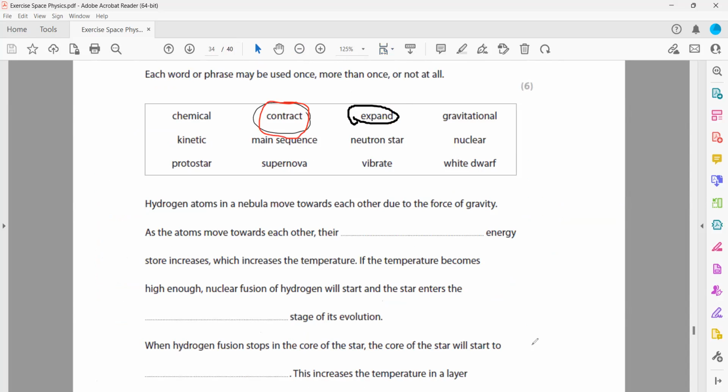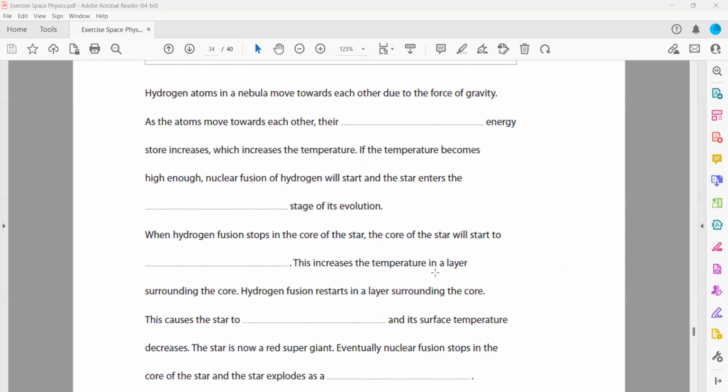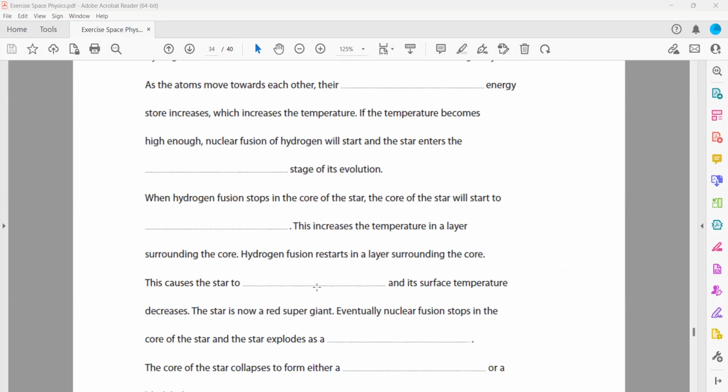The hydrogen fusion stops. If the hydrogen fusion ceases, the radiation pressure decreases. So due to smaller radiation pressure, the core will contract. The size will decrease. And when the size decreases, this increases the temperature in a layer surrounding the core, and hydrogen fusion restarts in a layer surrounding the core. This causes the star to dash.